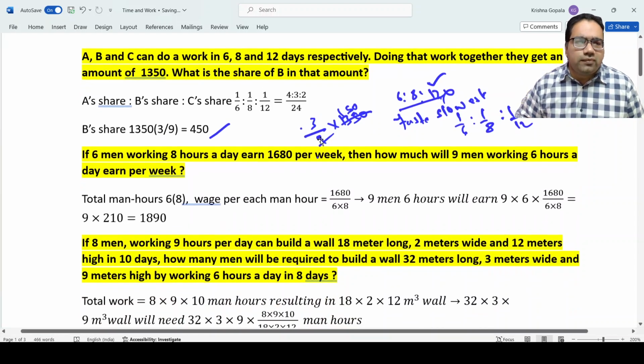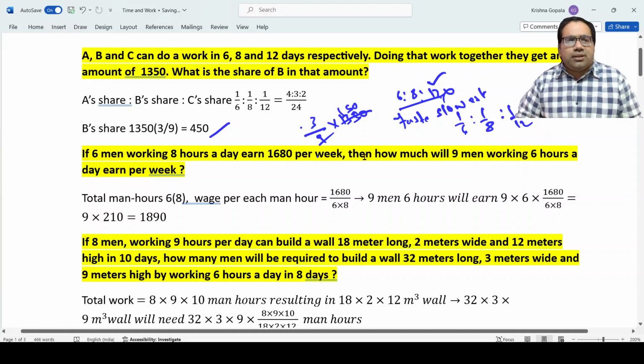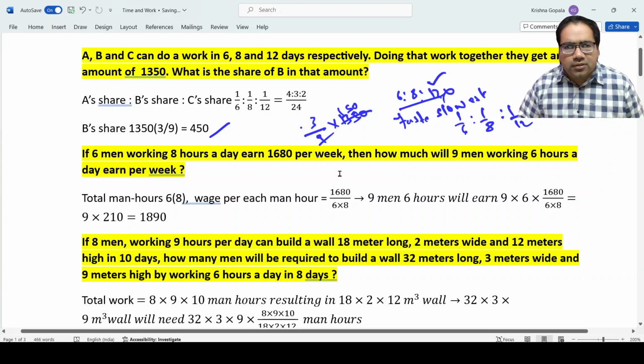Next one. If 6 men working 8 hours a day get 1680 per week, how much will 9 men working 6 hours a day get per week? Per week in both cases is common, so we can ignore it. 6 men working 8 hours in a day. So what is the total work that they have done? 6 into 8 they had worked, and they had got 1680.